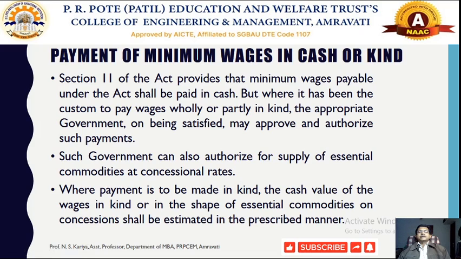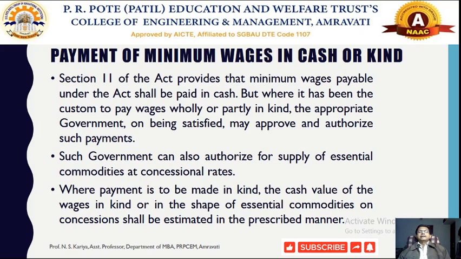So in certain scheduled employment, where the employers are giving the minimum rate of wages in kind, they will ensure that some supply of essential commodities can be provided by the employer at concessional rates, where the payment is to be made in kind, and the cash value of the wages in kind and the essential commodities on concession shall be estimated in a prescribed manner. So whenever the wages are provided in cash, there will be no problem in that particular scheduled employment.